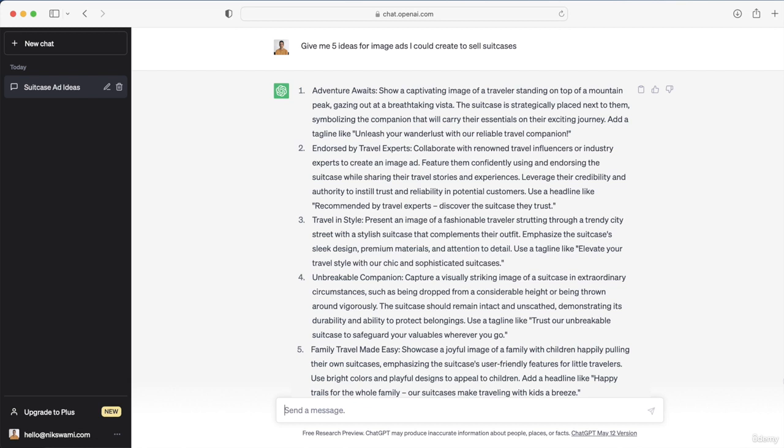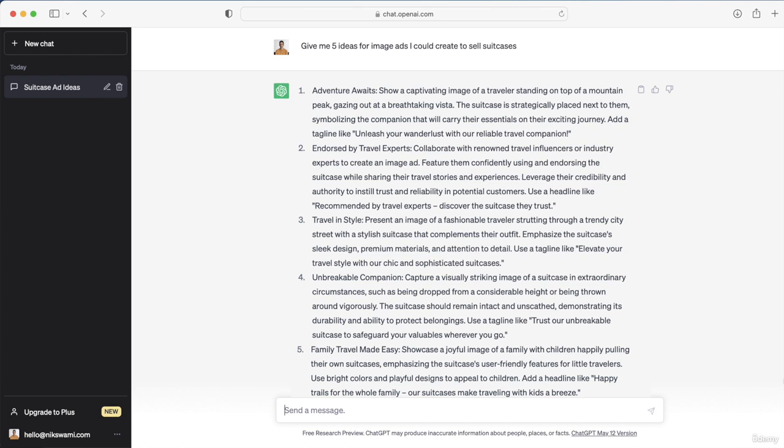So these are 5 different image ads you could create. The first one we just covered focuses on adventure. Number 2 recommends using travel creators to create content for you. Number 3 focuses on the style and design of the suitcase. Number 4 focuses on the strength and durability of the suitcase. And number 5 focuses on family travel with kids. So you've got a nice variety of angles here, and once again, you can also use the angles we covered in the previous 2 videos of this course.